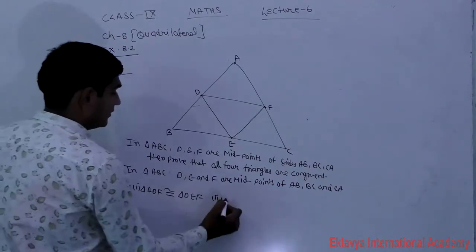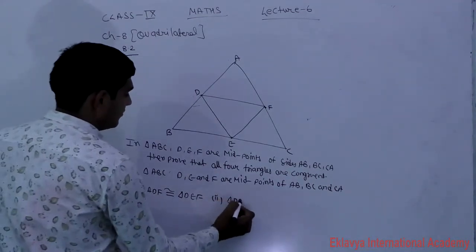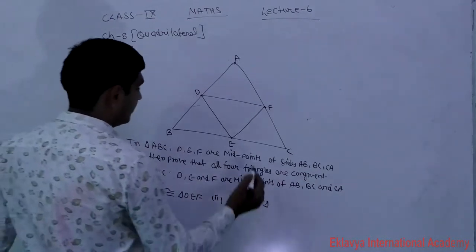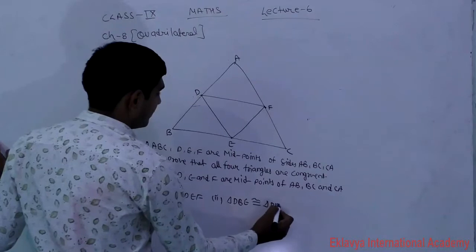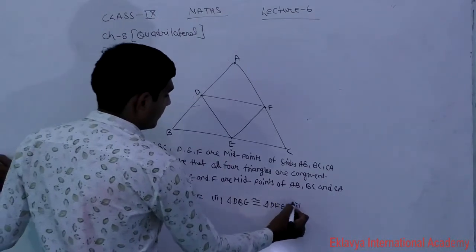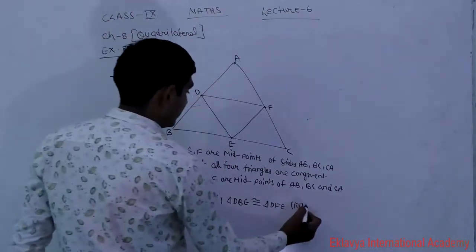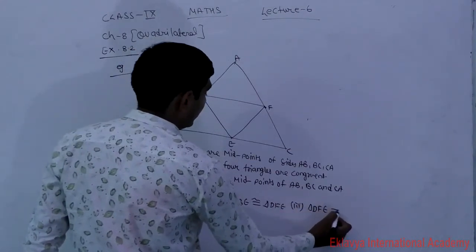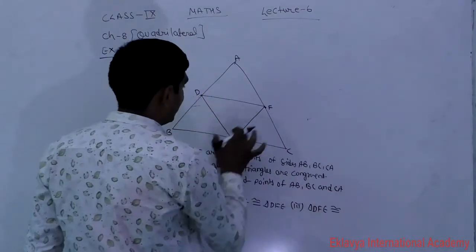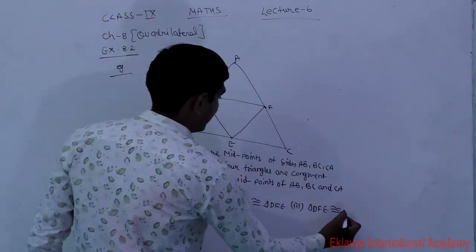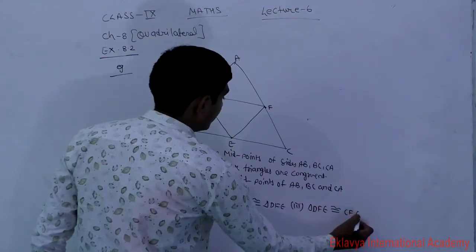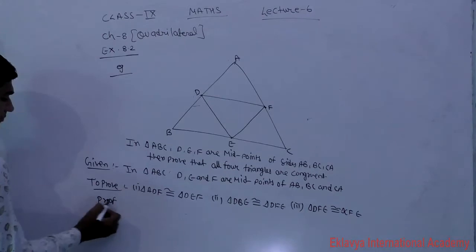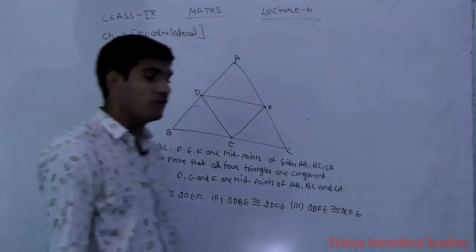Second part, triangle DBE is congruent with triangle DFE. Third part, triangle CFE is congruent with triangle DFE. So how will we prove this? With the help of the midpoint theorem.